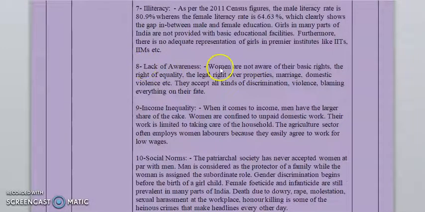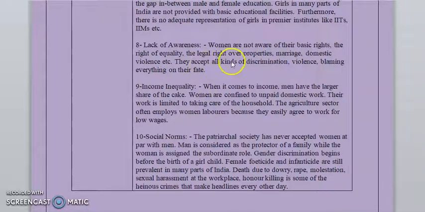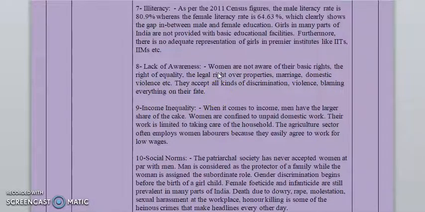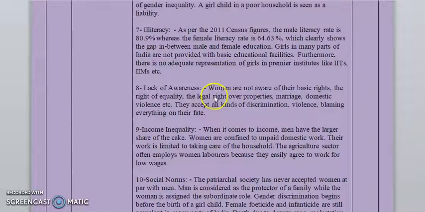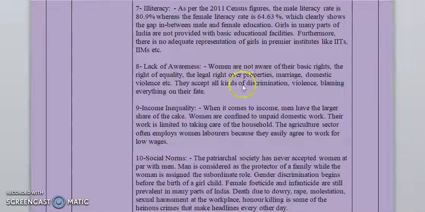Next one is about lack of awareness. Women are not aware of their basic rights, the right of equality, the legal right over properties, marriage, domestic violence, etc. They accept all kinds of discrimination and violence, blaming everything on their fate. So this lack of awareness is derived from illiteracy among women. If you make women literate about their rights, then their condition will get better.